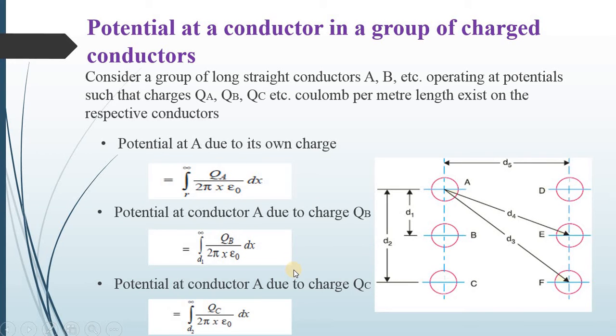Similarly, the potential at conductor A due to QC. The distance between A and C is D2, with C's charge at infinity. So the integration is from D2 to infinity of QC upon 2 pi x epsilon 0 dx. So we have these three equations with QA, QB and QC.